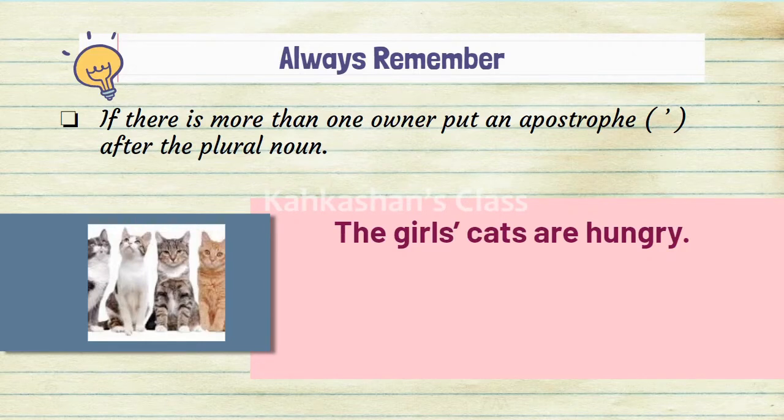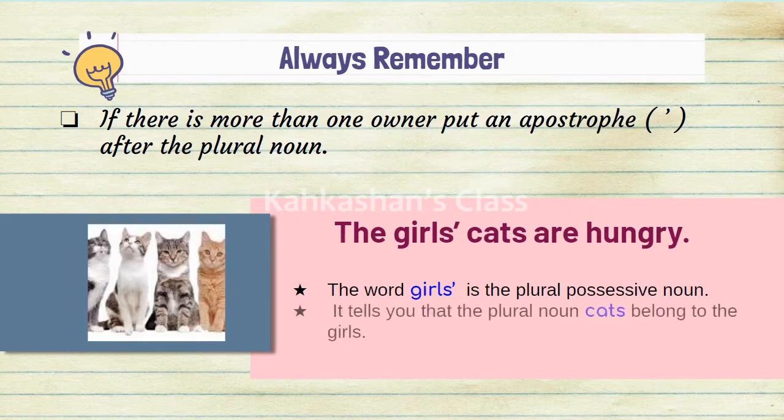So we are going to put only an apostrophe after the word girls to make it a possessive noun. The word girls' is the plural possessive noun. It tells you that the plural noun cats belong to the girls.